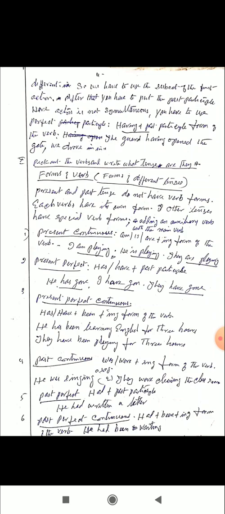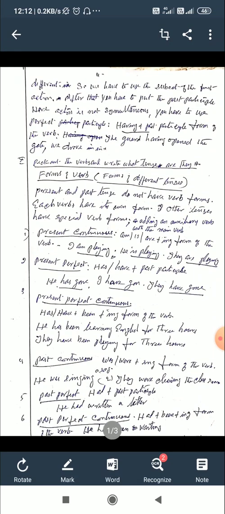They have gone to Mumbai. Has gone and have gone are the verb forms. They are in present perfect. If you find a verb with has or have plus past participle, you can conclude that that verb is in present perfect tense.